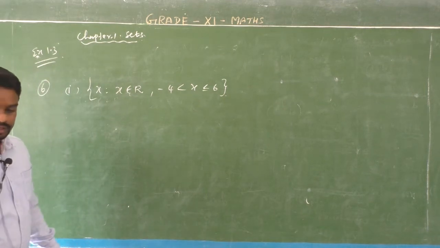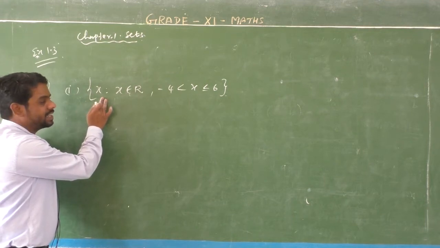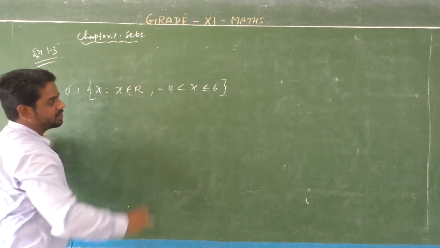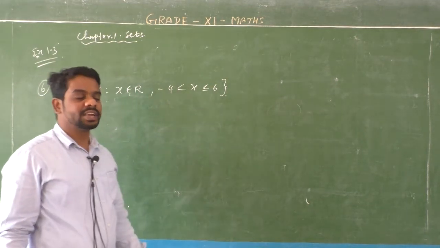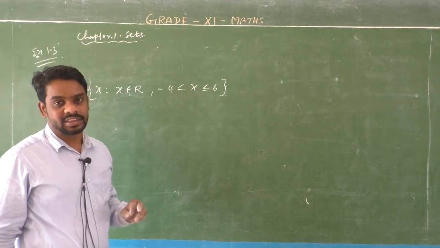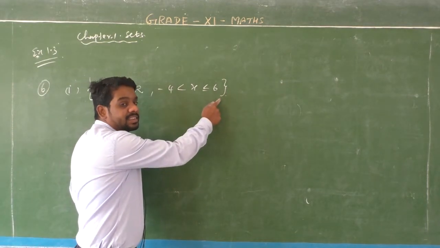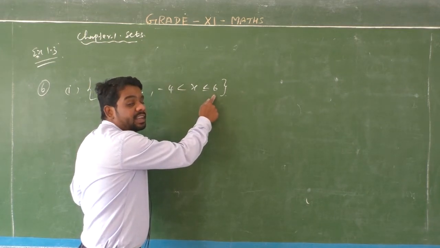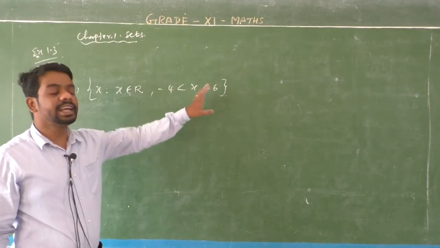Listen students, in the given information, x is a set of all real numbers, capital R means the set of all real numbers, and minus 4 is less than x is less than or equal to 6. That means the set of all real numbers in between minus 4 to plus 6, excluding minus 4 and including 6.